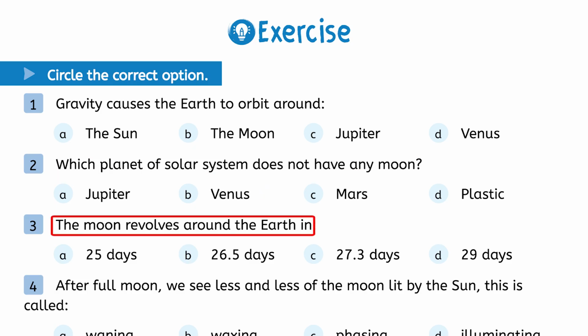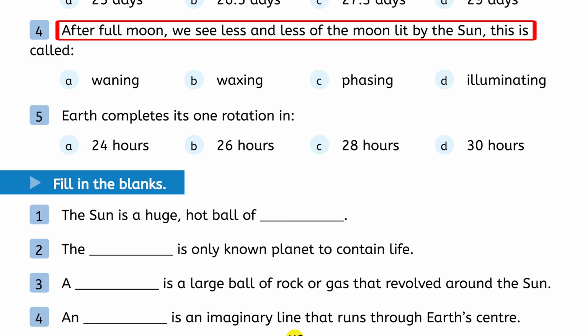Third, the moon revolves around the earth in: option A 25 days, option B 26.5 days, option C 27.3 days, option D 29 days. And the right option is C, 27.3 days. Fourth, after full moon, we see less and less of the moon lit by the sun.